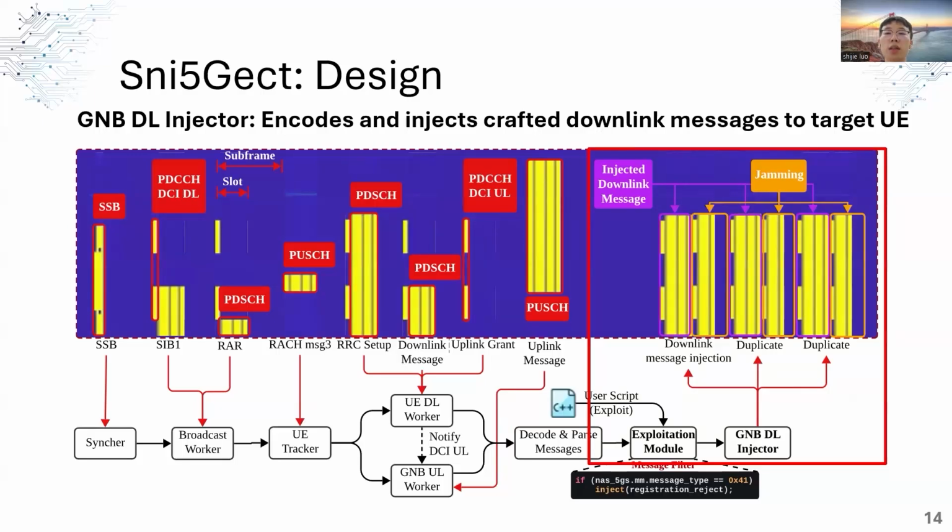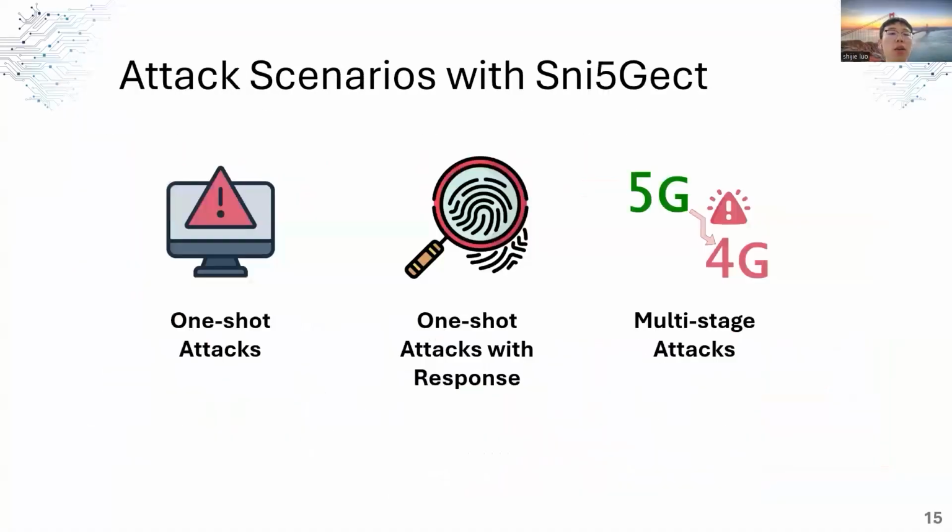Next, it also generates the desired messages scheduling this downlink transmission, and then injects these two signals together to the target UE with a few duplications. Since the physical layer is unencrypted, the UE cannot distinguish if the message is coming from the base station. Thus, it accepts the message and reacts according to the attacker.